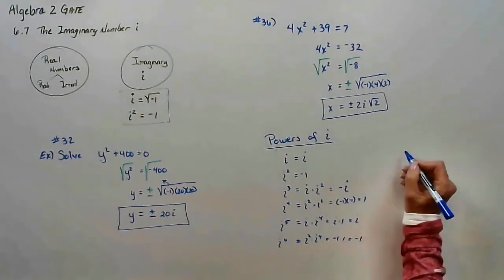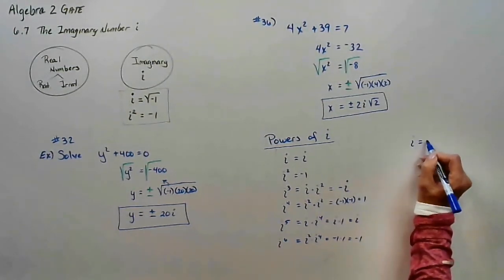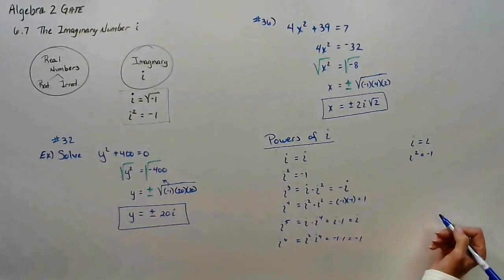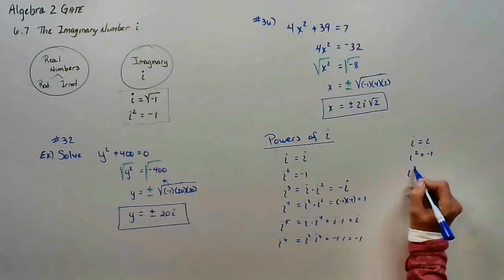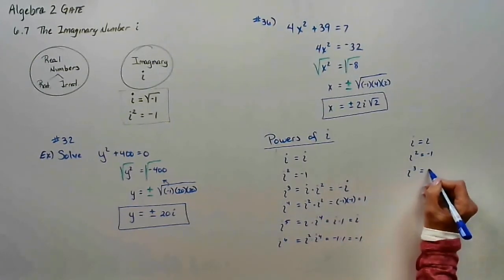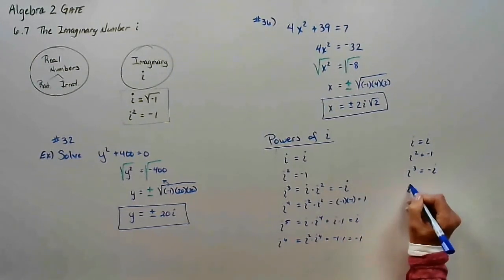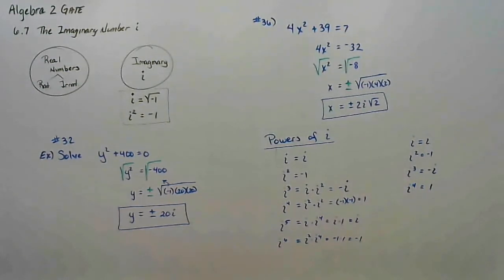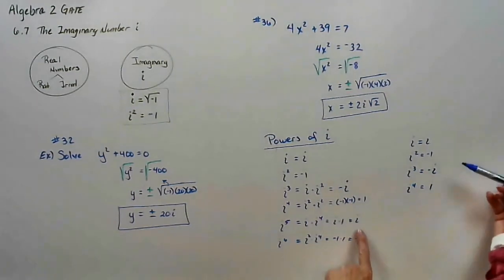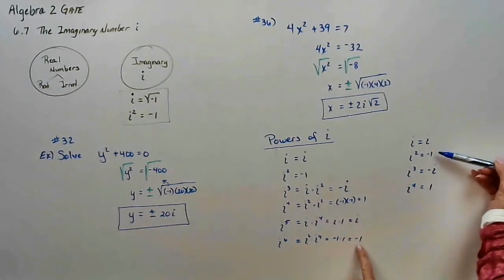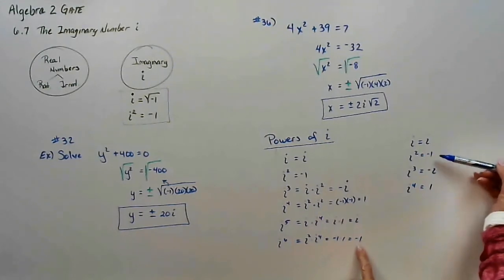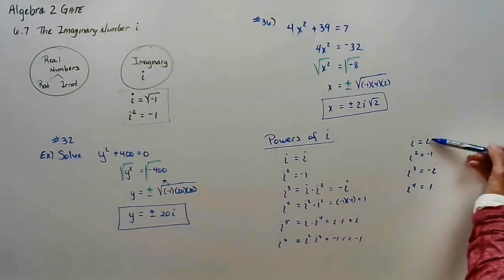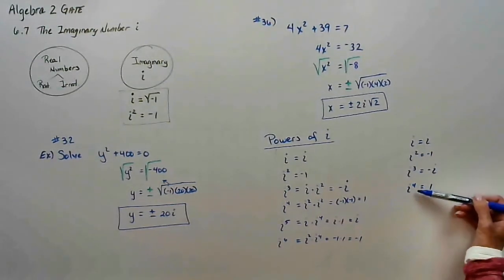What ends up happening is i to the first equals i, i to the second is negative 1. I to the third, we found, is negative i, i to the fourth is 1. And then the cycle repeats itself. I to the fifth was i, i to the sixth was negative 1, i to the seventh would be negative i, i to the eighth would be 1. I to the 9, 10, 11, i to the 12.